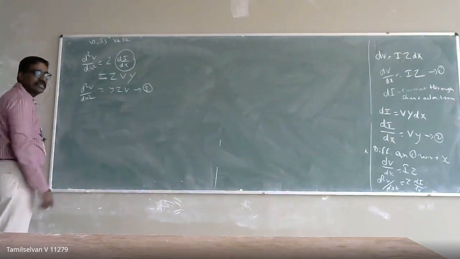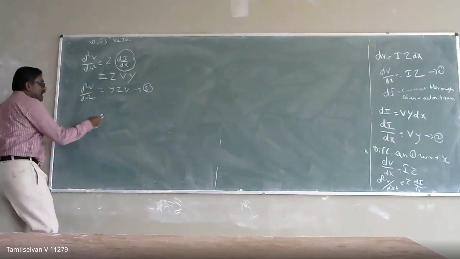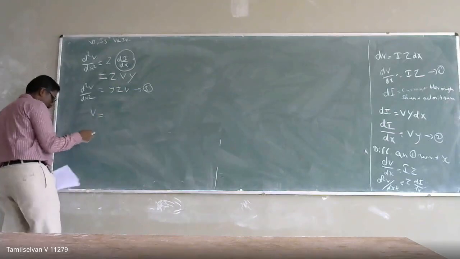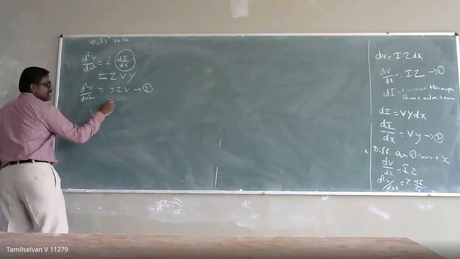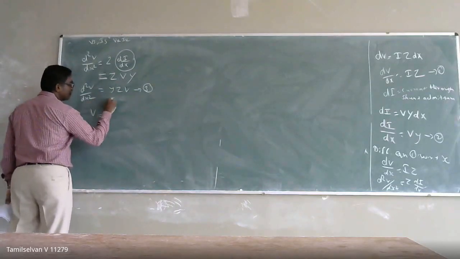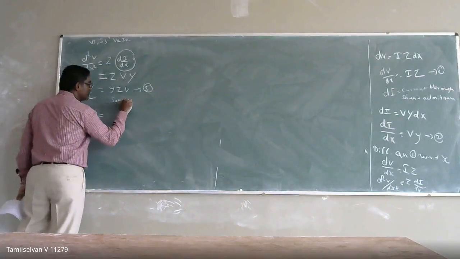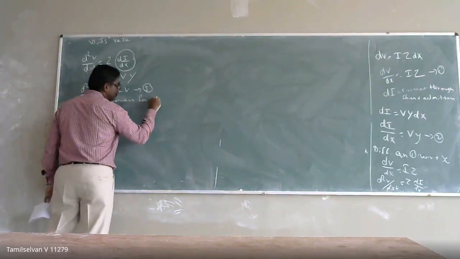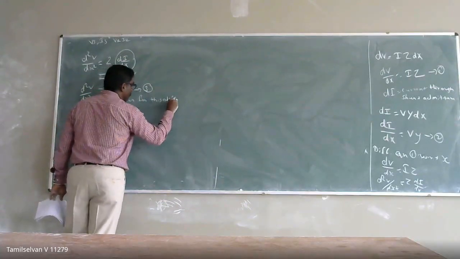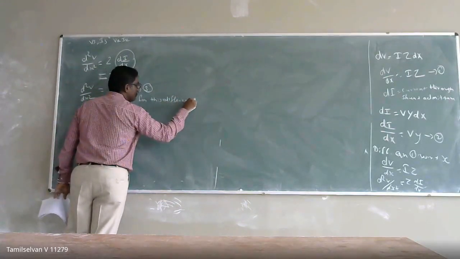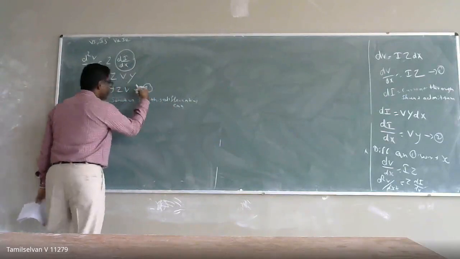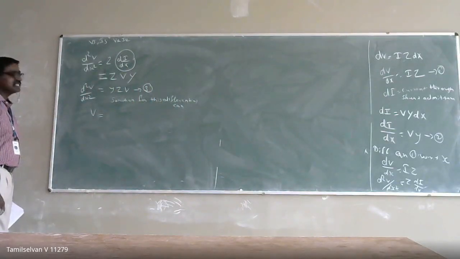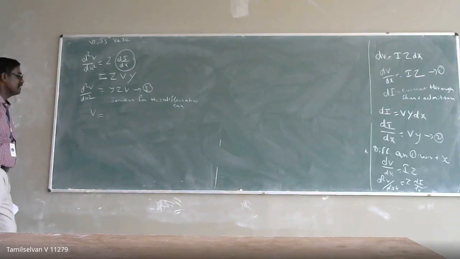Equation 3 represents a second order differential equation, and we can write the standard form of its solution.